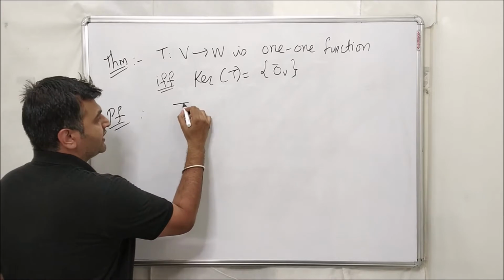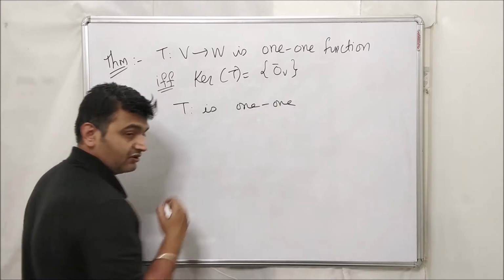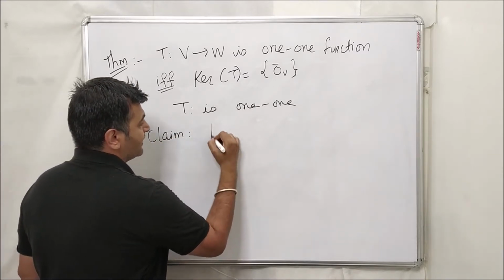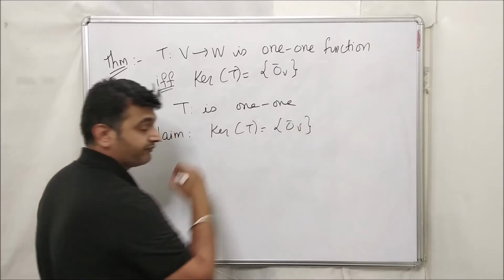So suppose T is one-to-one. It's a one-to-one linear function, a linear transformation. And what you want to prove, your claim, is that the kernel of T is nothing but the 0 vector.